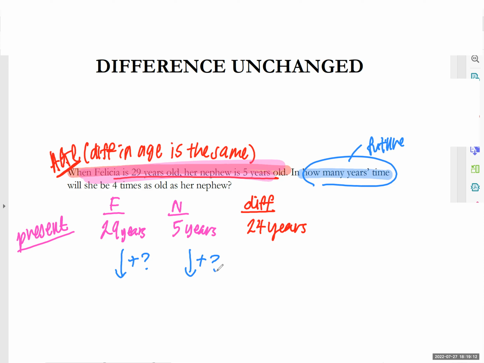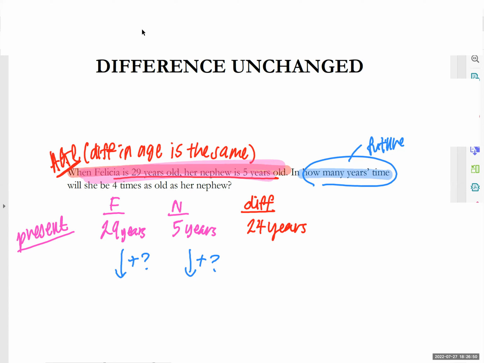Copy this whole thing into your notes right now and color code the same thing. Make sure you copy out the question, because if you don't copy out the question, how do you know what the question is? Then next time, how will you revise? So you must copy out the question and follow the same color coding.